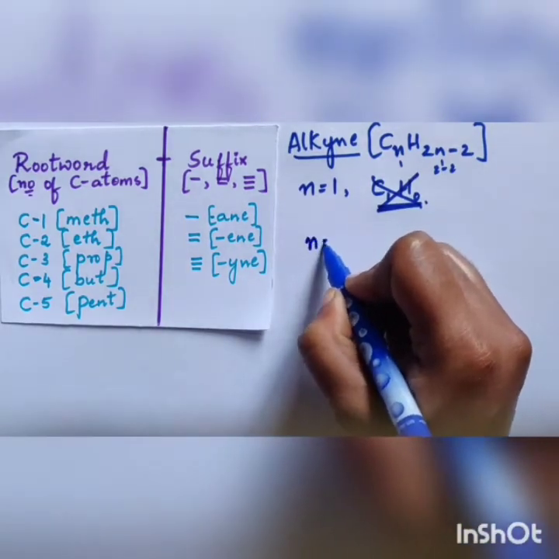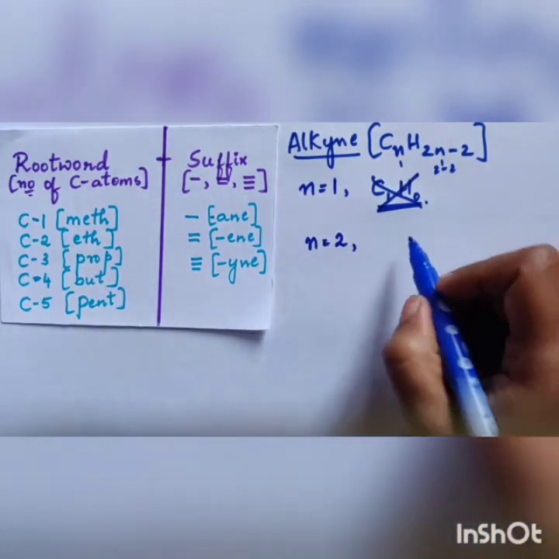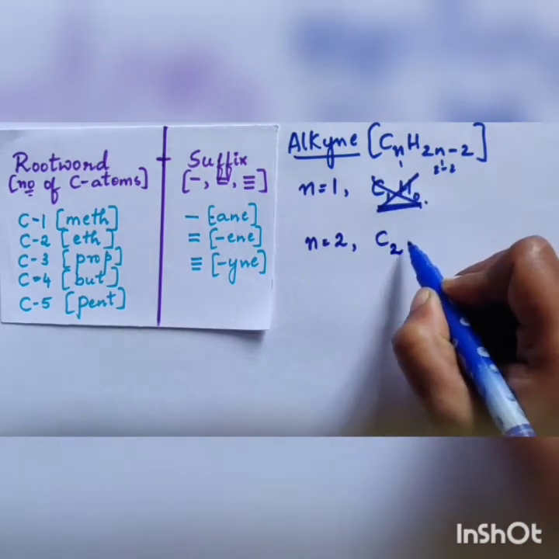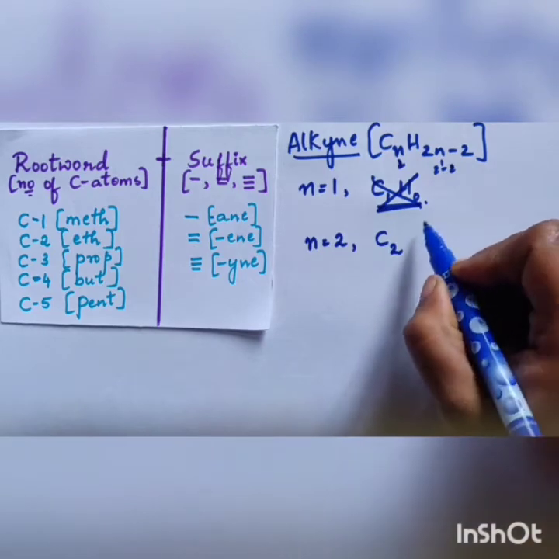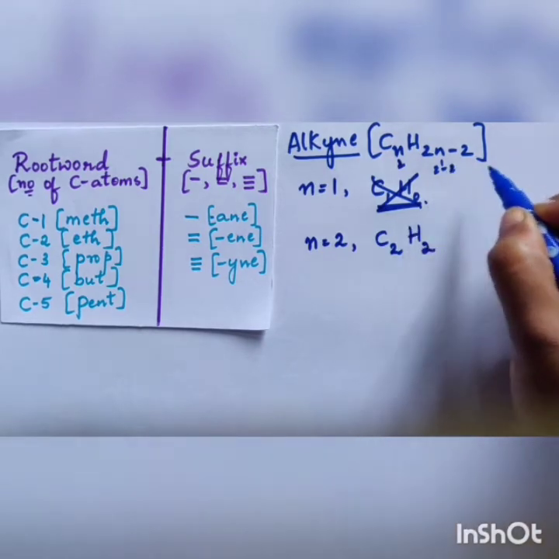Next, the second one, n is equal to 2. So it is C2H2.